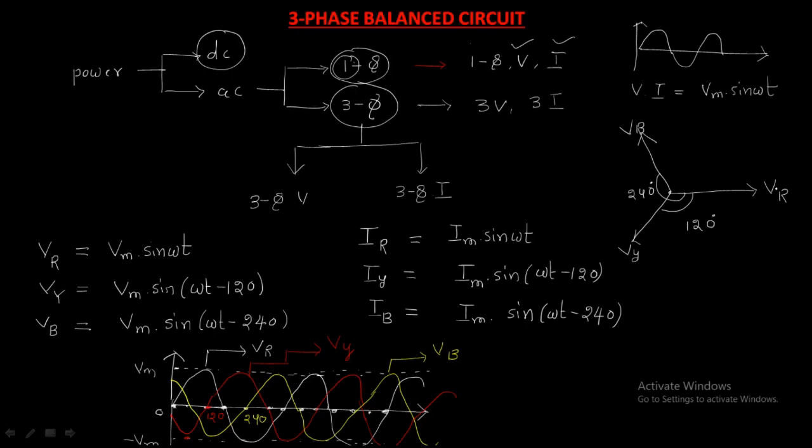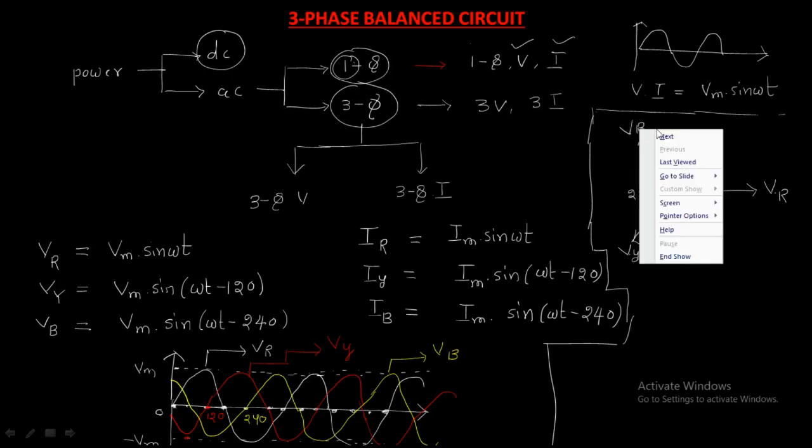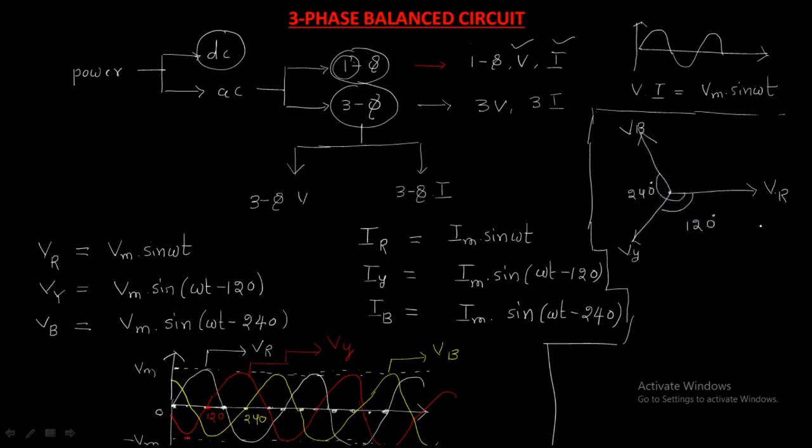Vy lags 120 by VR. VB lags 240 by VR. If you observe here, the phase difference between each and every phase is 120. The phase difference between VR and Vy is 120. The phase difference between Vy and VB is also 120. The phase difference between VB and VR is 120.